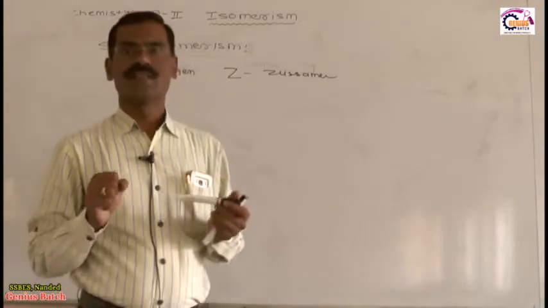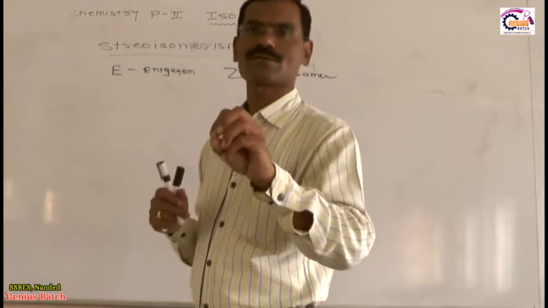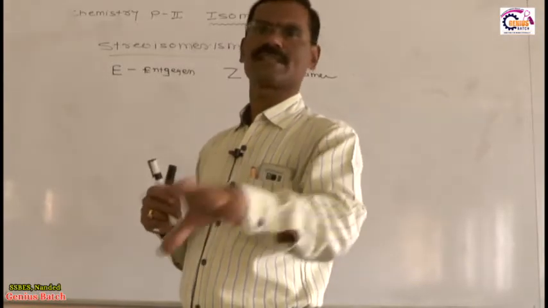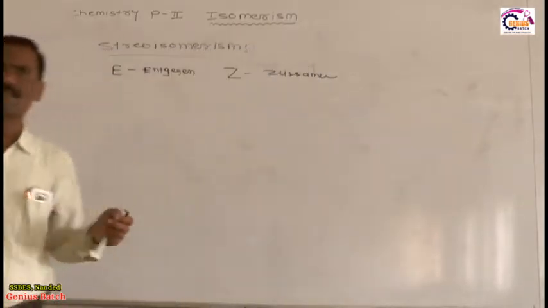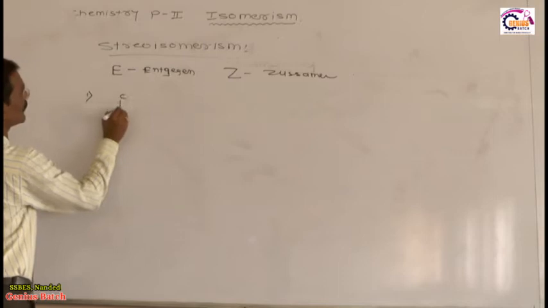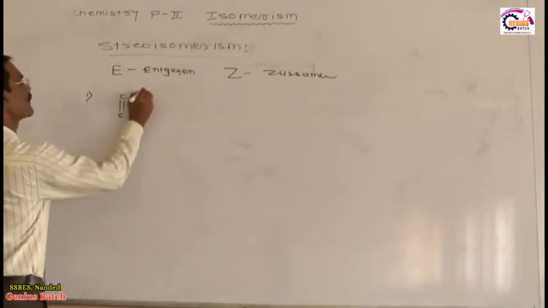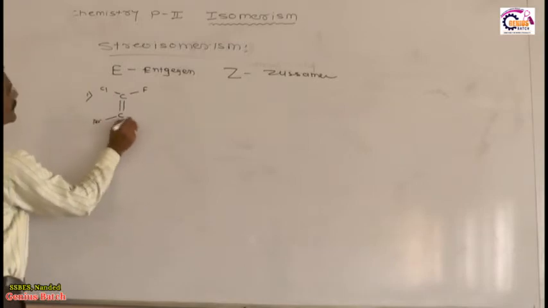Listen, the E and Z nomenclature system depends on some priority sequence rule. Priority sequence rule means what? I will explain all the rules in detail, don't worry, this is very simple. Now what is the meaning of priority sequence rule? Suppose in the first case, we have this type of molecule, C double bond C, suppose here fluorine, here chlorine, here bromine, and here iodine.